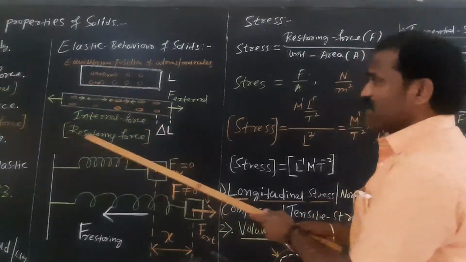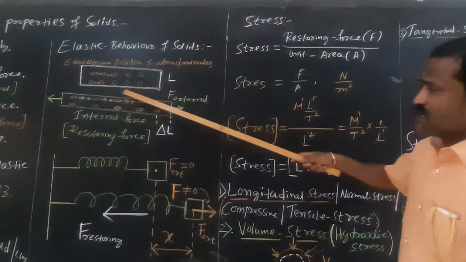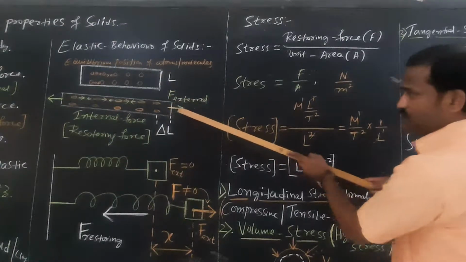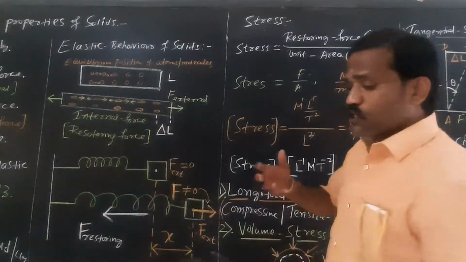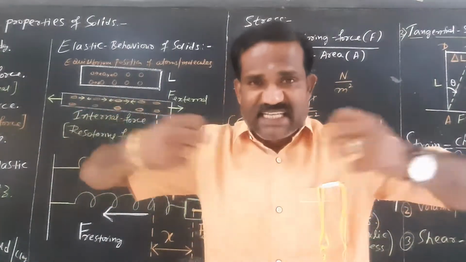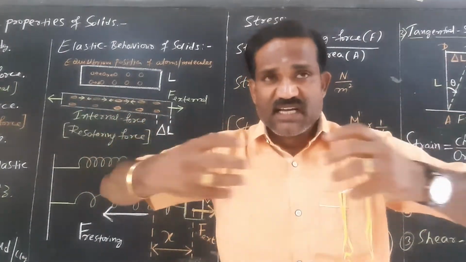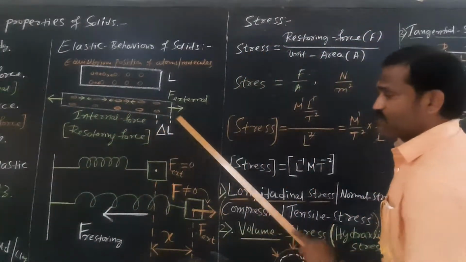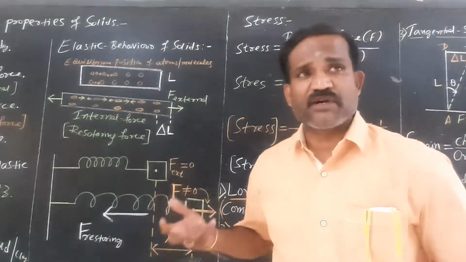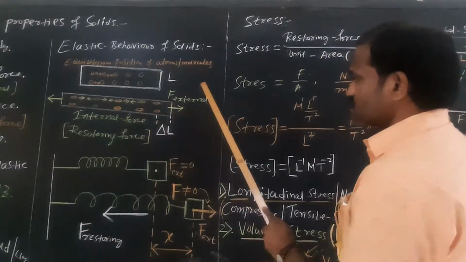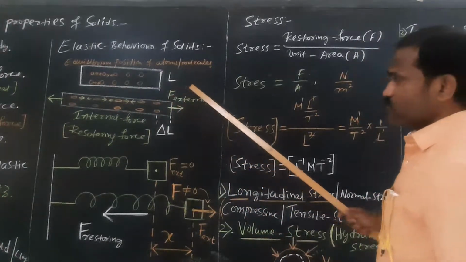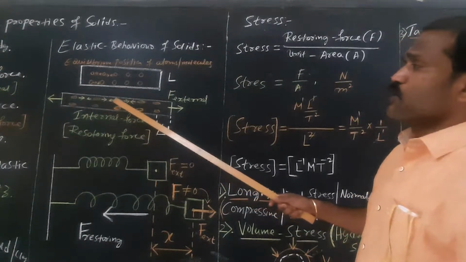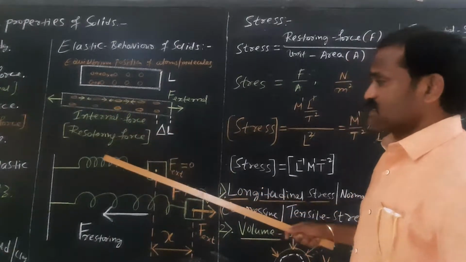Now look carefully, when the same body is acted upon by external forces, what happens? See, the molecular distance is increasing, even the interatomic distance is also increasing. As a result, there is a change in length, or normally a change in shape and size of the body. This is called external force. Deforming force is the external force acting on a body. There is an increase in the intramolecular or interatomic distance.